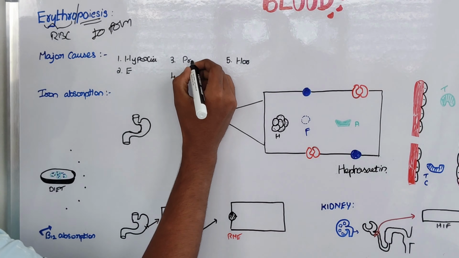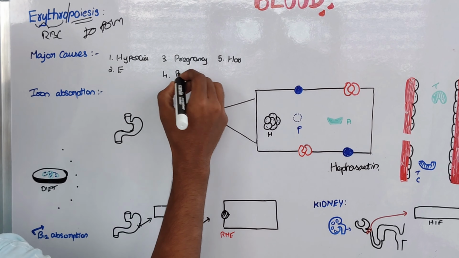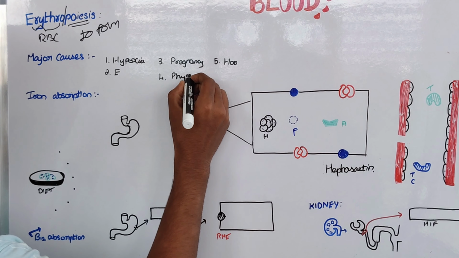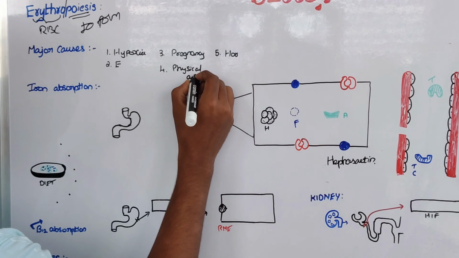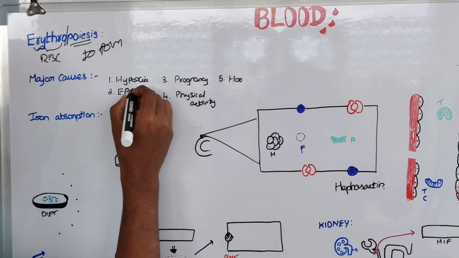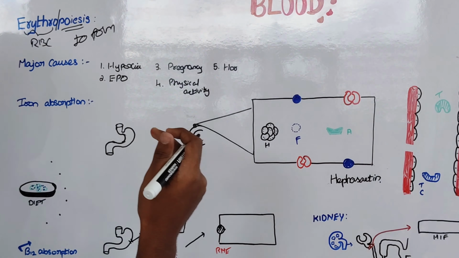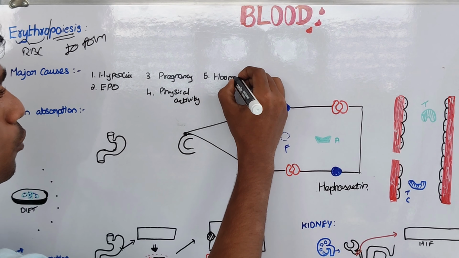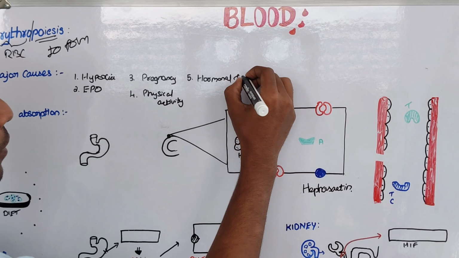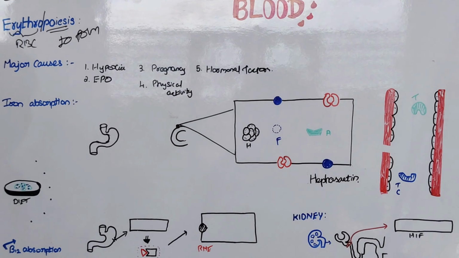And in pregnancy, erythropoiesis occurs more. Physical activity. After physical activity, EPO formation. If erythropoietin hormone formation is more, then erythropoiesis occurs. Some hormonal controls or some hormonal factors. These are the conditions where erythropoiesis occurs.